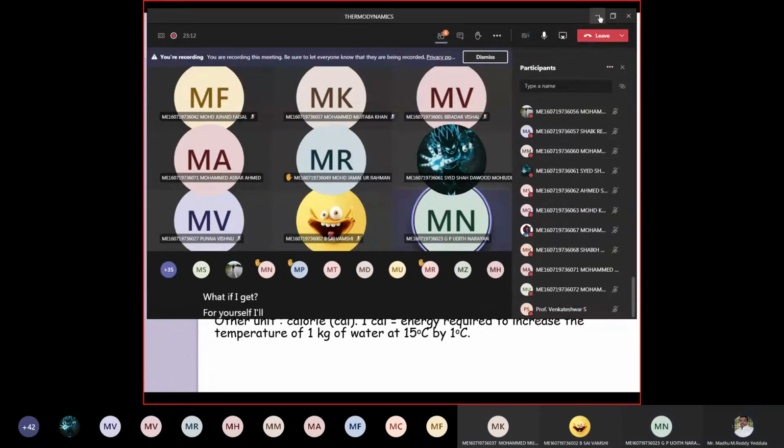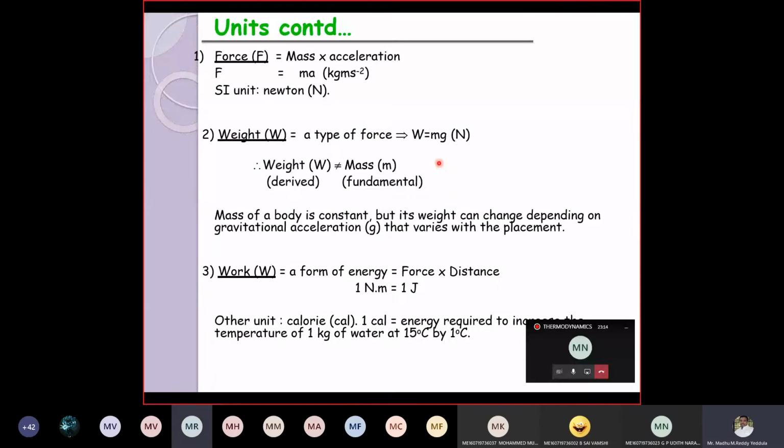Yes, sir. So basically, we humans are prone to some mistakes, committing them knowingly or unknowingly. Whenever a person asks what is your weight, we are habituated to tell it in terms of mass. We say it is 50 kg or 60 kg or 65 kg. It is not at all weight. It is your mass.